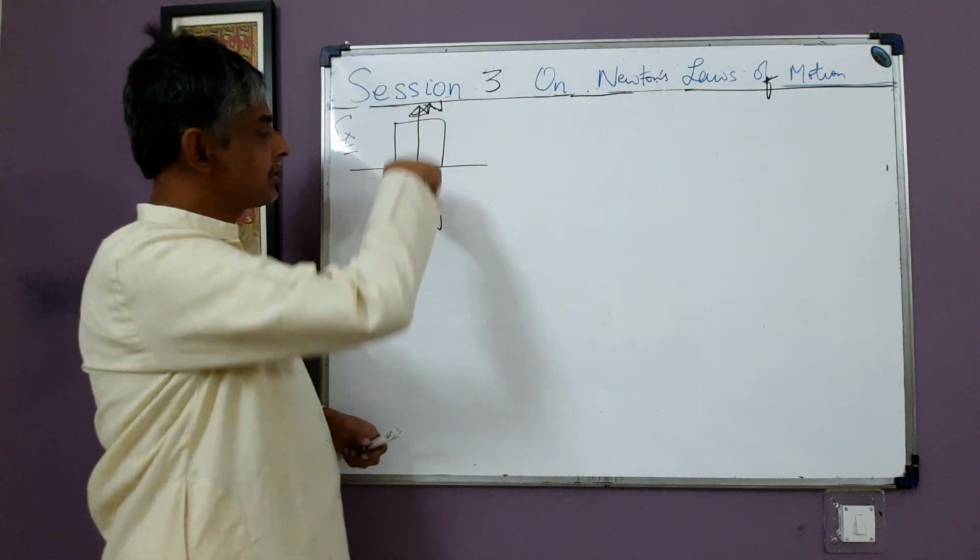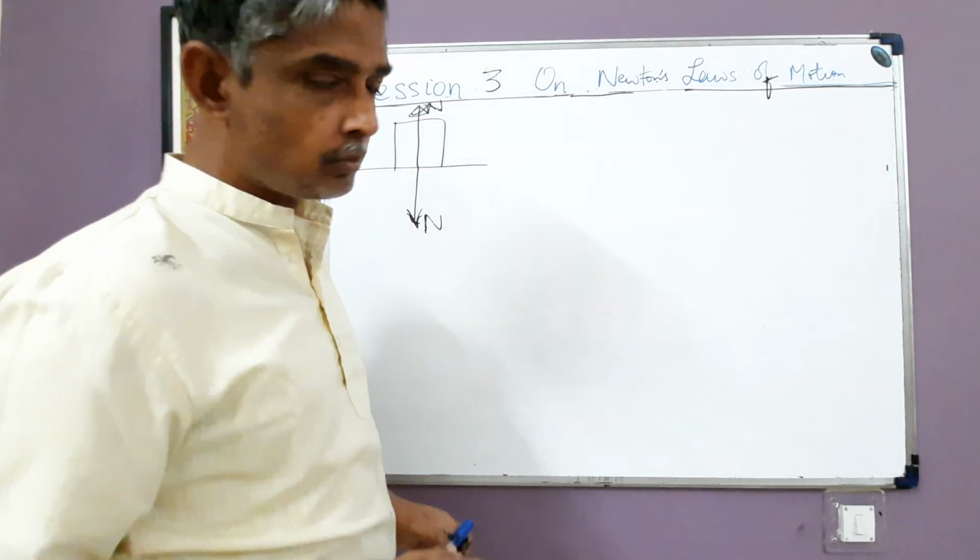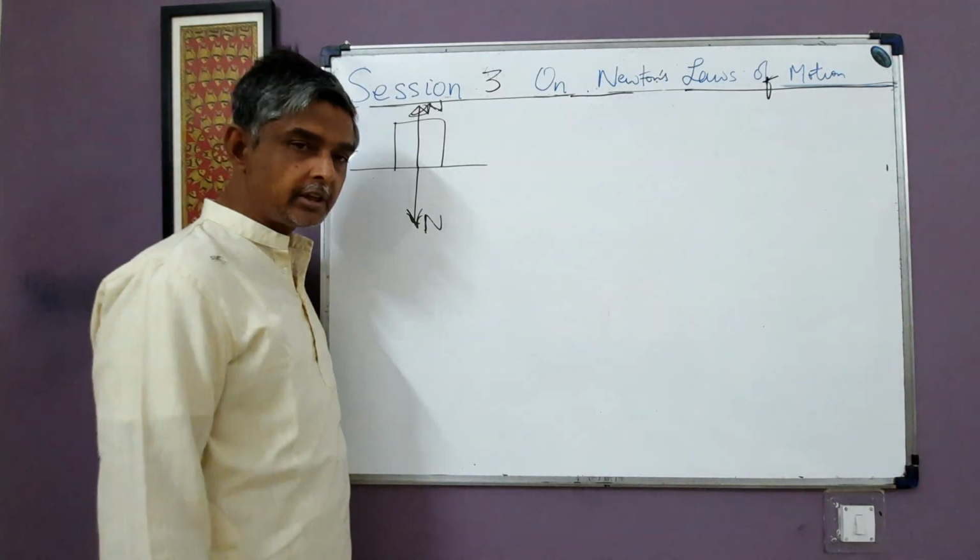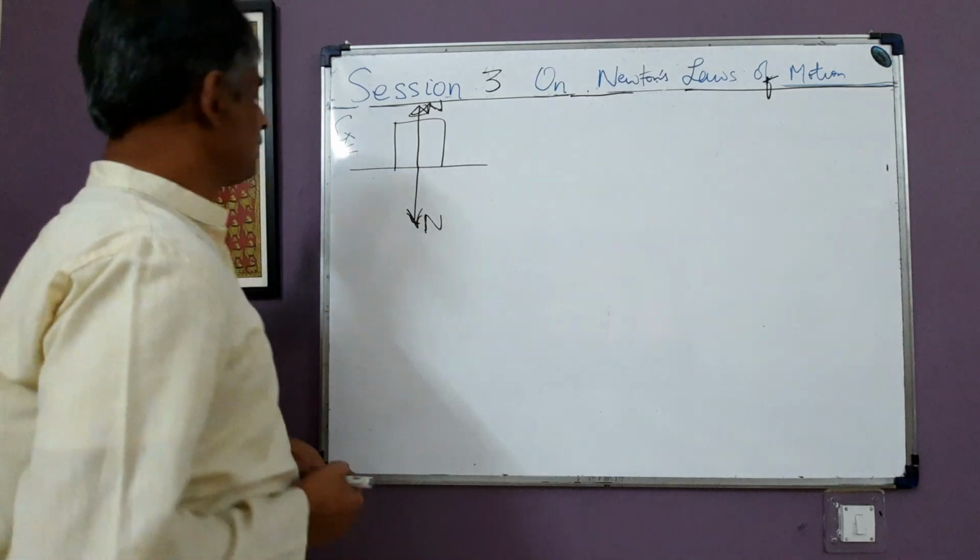So these are the pair of interaction normal forces between the block and the surface. They are equal in magnitude, opposite in direction. Okay, I'll take up some more examples.